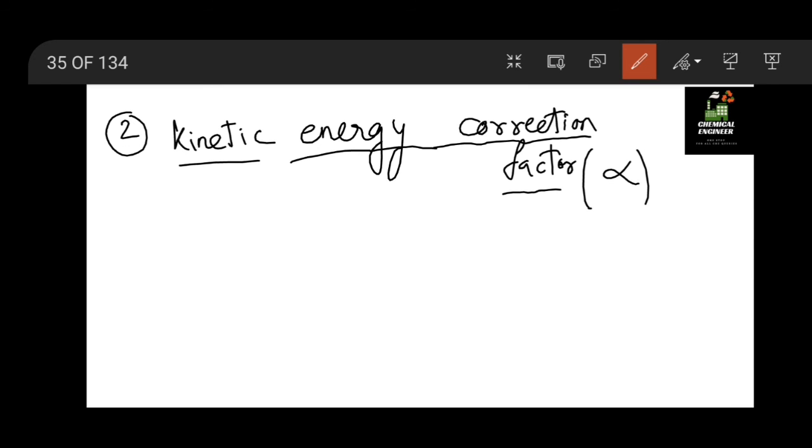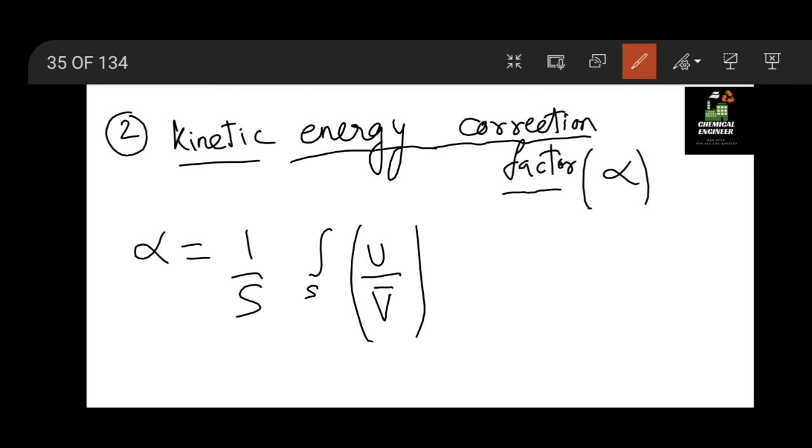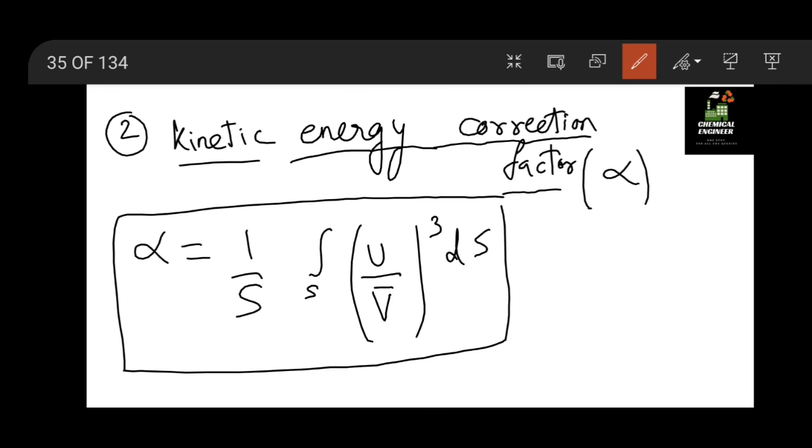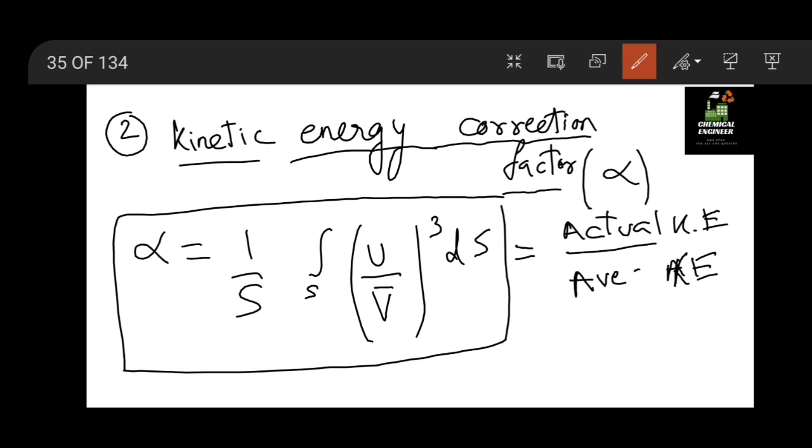Okay, so this is given as alpha equal to 1 by s integration of area u by v bar whole cube into ds. So it shows the same thing for actual divided by average kinetic energy. Okay, so these two correction factors you have to remember.